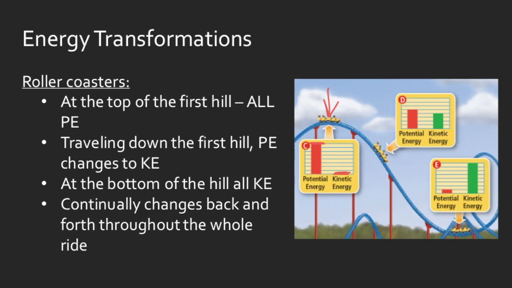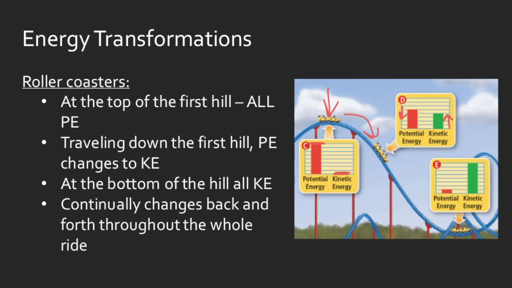Okay, then we go down the hill. As we travel down the hill, our potential energy is starting to go down a little bit. Where is that energy going? It's transforming into the kinetic energy, which is now going up. It was at zero, and now it's increasing because as we go down the hill, we start to increase our speed. And remember that speed and velocity are kind of the same thing, but velocity includes direction. So as we are increasing our velocity, that means our kinetic energy is going up.